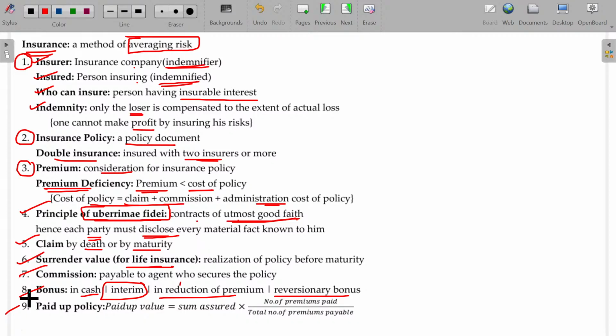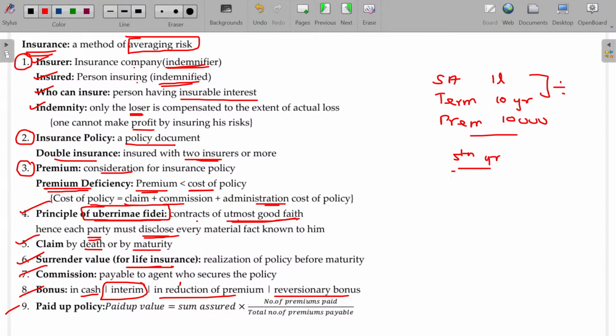Paid up policy. See, sum assured being 1 lakh, term being 10 years, premium being 10,000 rupees. Usually, this is how you pay. But in the 5th year, you could not pay the premium and you want to cancel the policy.